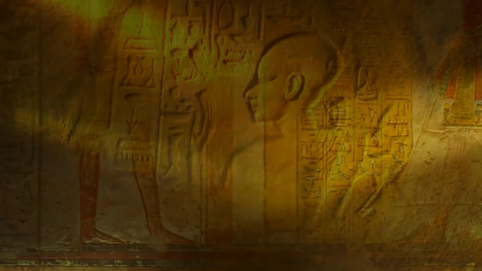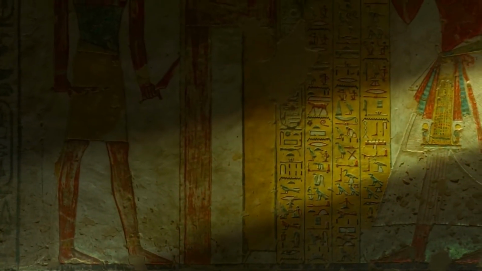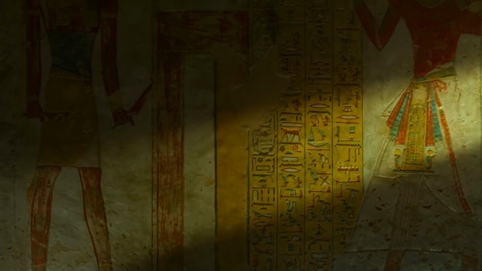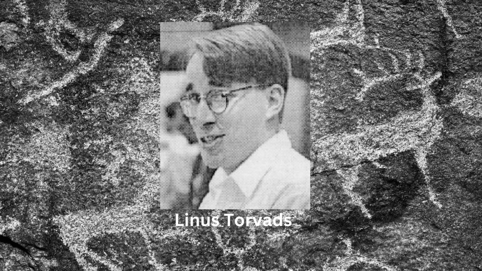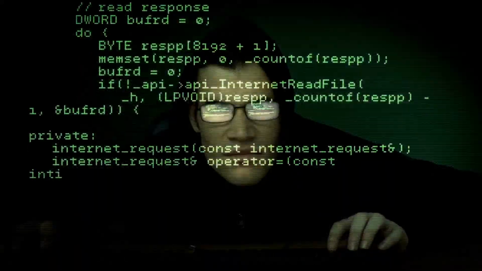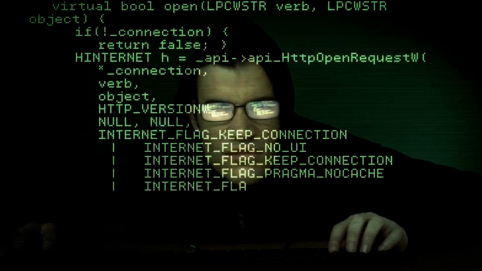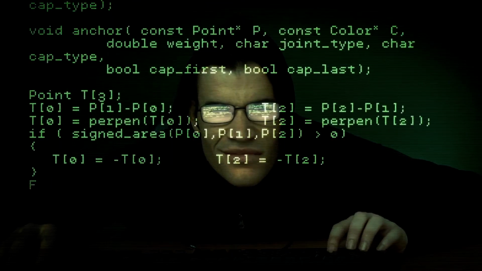Before we start looking into Linux commands, let's take some time to understand its origin and fascinating tales of collaboration and innovation. Our story begins with a visionary young man named Linus Torvalds. In the early 90s, Linus was a computer science student at the University of Helsinki in Finland.